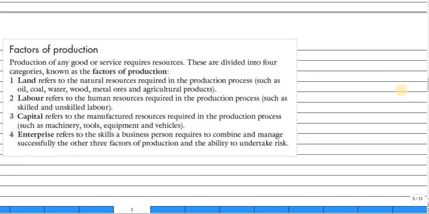Okay, now we have to discuss the factors of production. So production of any goods or services requires resources. These resources are our factors of production.